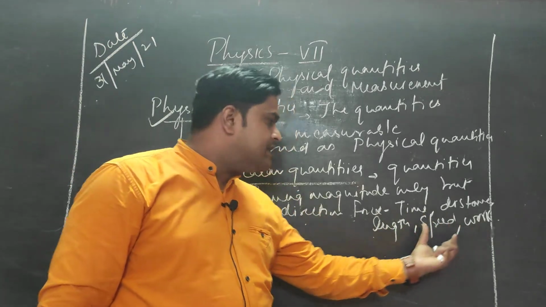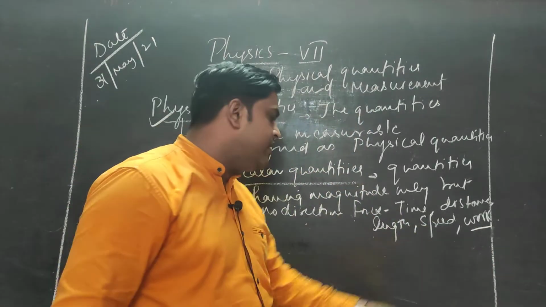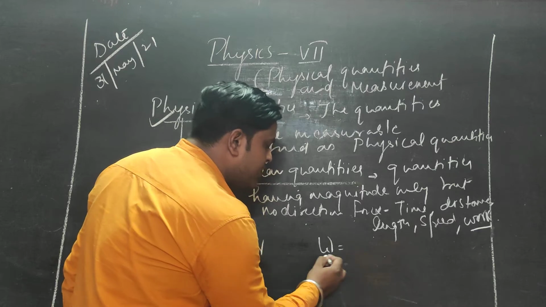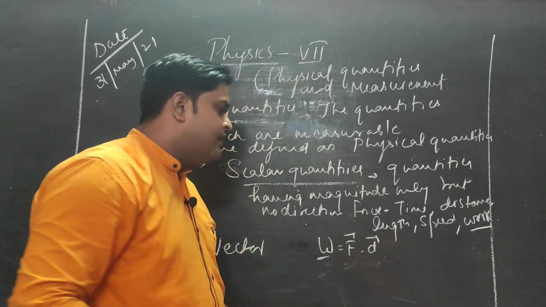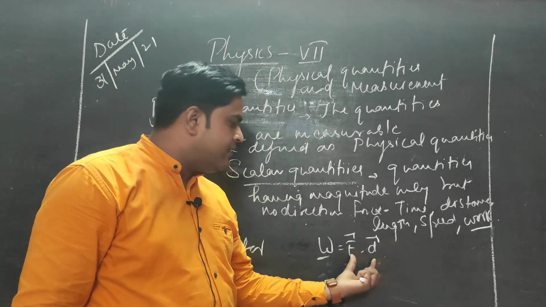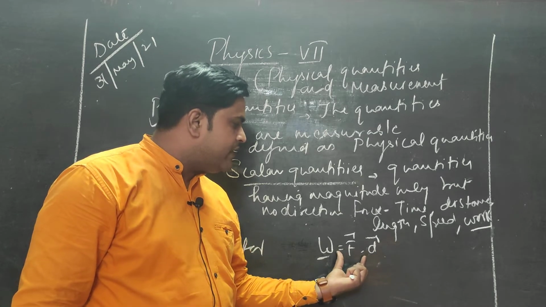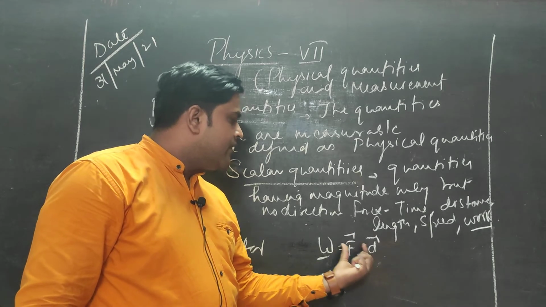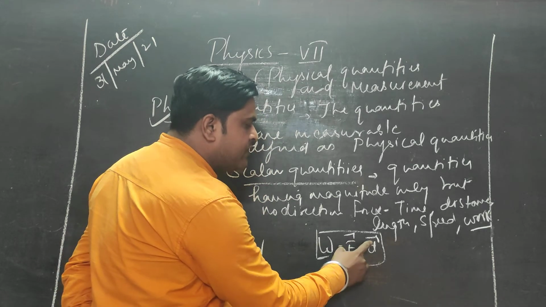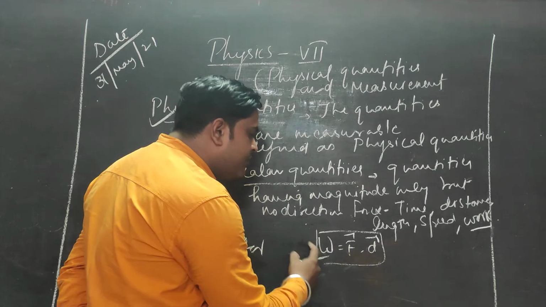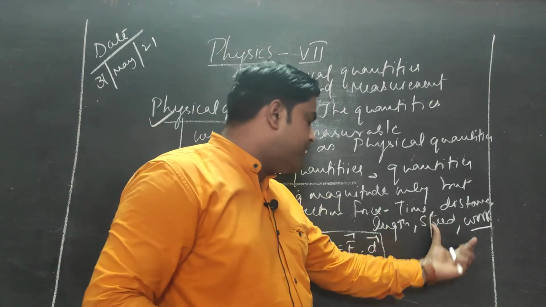If we say work is a scalar quantity, most of the students get confused. How can we say that work is a scalar quantity? So work, for example, I'll explain to you with a mathematical expression. Work is equal to the dot product of force and displacement. You will study this in class 11, vectors. When you study vectors, you will come to know that if there are two physical quantities and we take the dot product of them, we get a scalar quantity. From this relation you can see there is a vector notation on force and displacement also. So the dot product of these quantities will be work, which is a scalar quantity. So these are a few examples of scalar quantity.